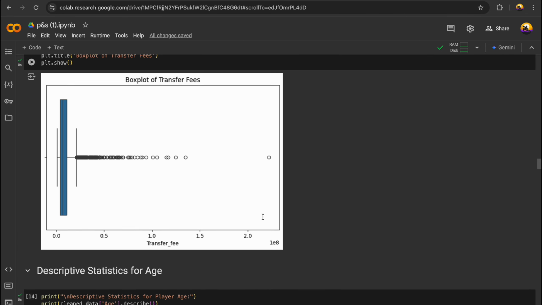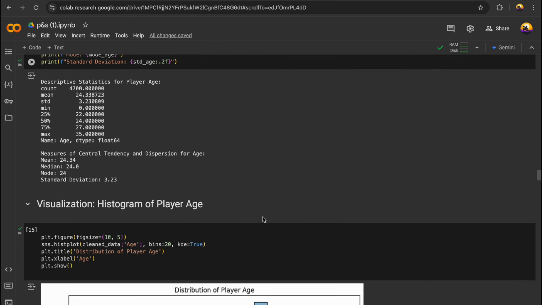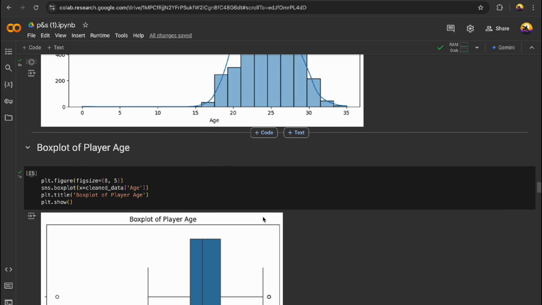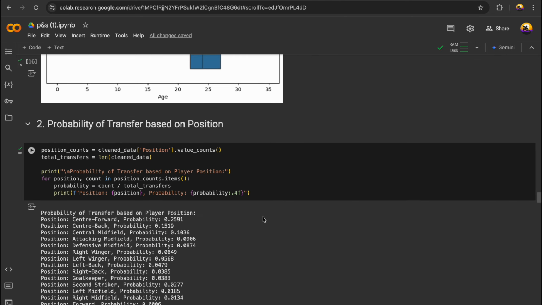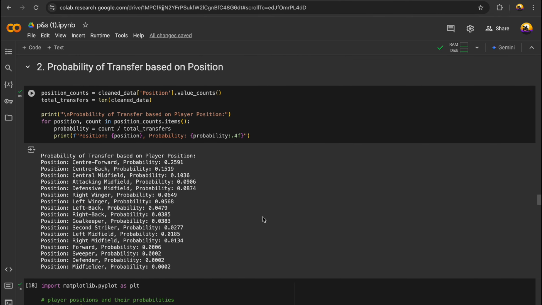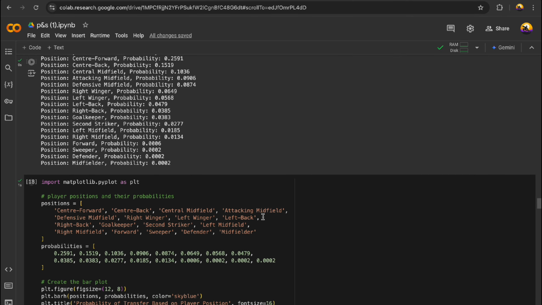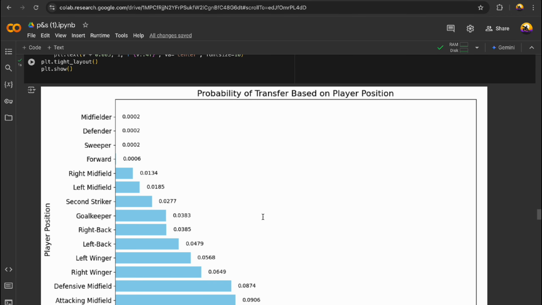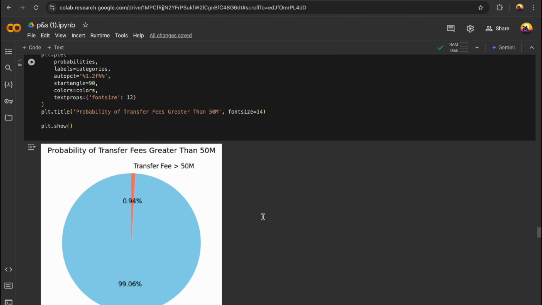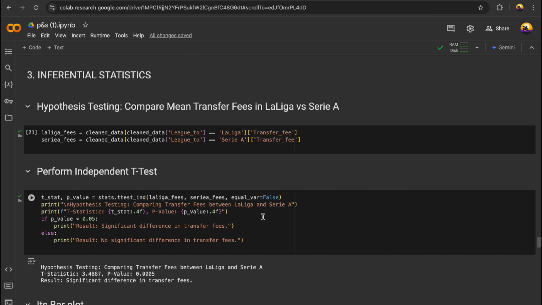Probability analysis. We calculated the probability of transfer based on player position. Conditional probability was visualized using a pie chart. Inferential statistics. We performed hypothesis testing, comparing the mean transfer fees in La Liga and Serie A. We found the correlation between market value and transfer fee, visualized through scatter plots and heat maps. Confidence intervals. We calculated confidence intervals to provide a measure of certainty around our estimates, visualized with graphs.